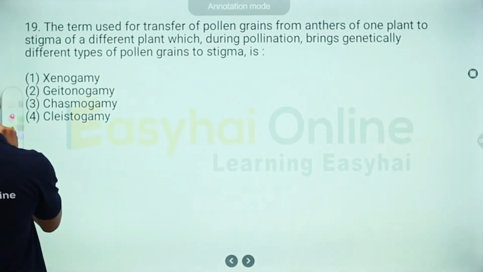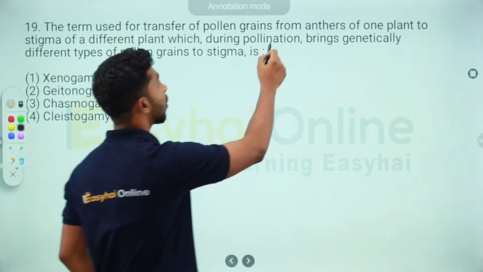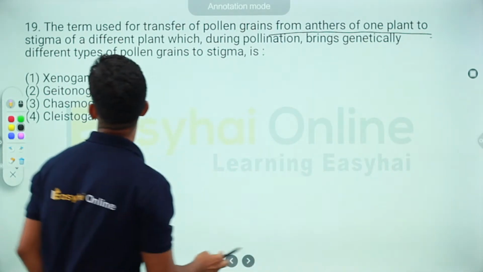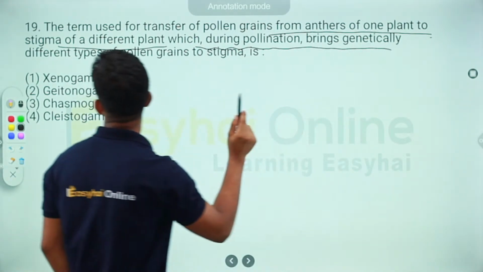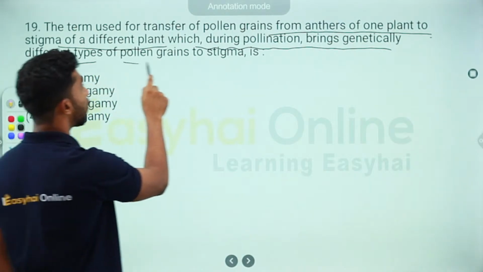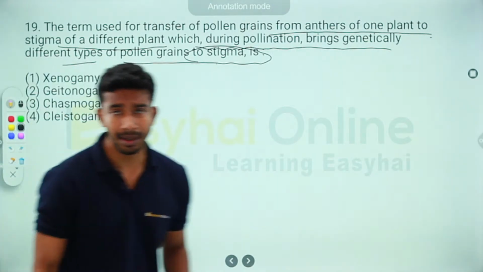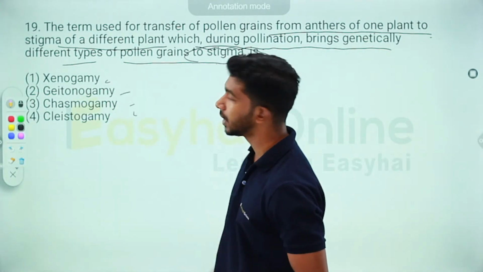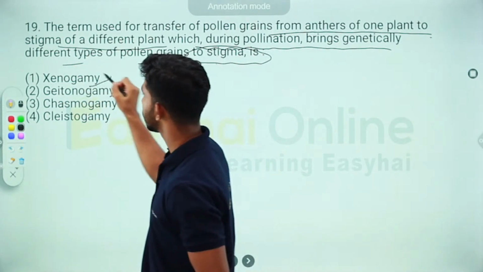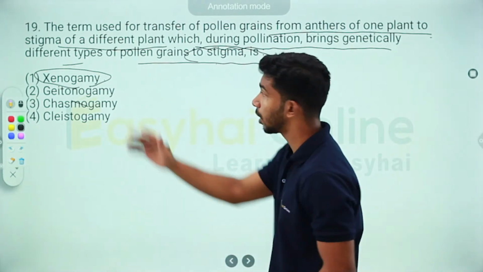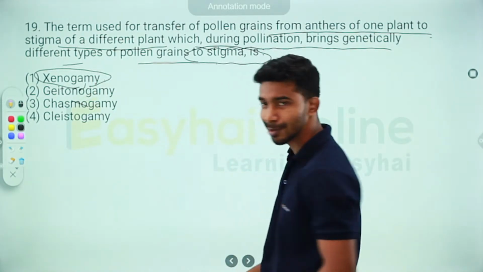Coming to botany. The term used for transfer of pollen grains from anthers of one plant to stigma of a different plant, which during pollination brings genetically different types of pollen grains to the stigma, is? I'll tell you the answer directly right now, and then we'll go through each of these one by one. The answer is xenogamy. So since this is the answer, this must be the explanation for xenogamy. I'll just explain it again.